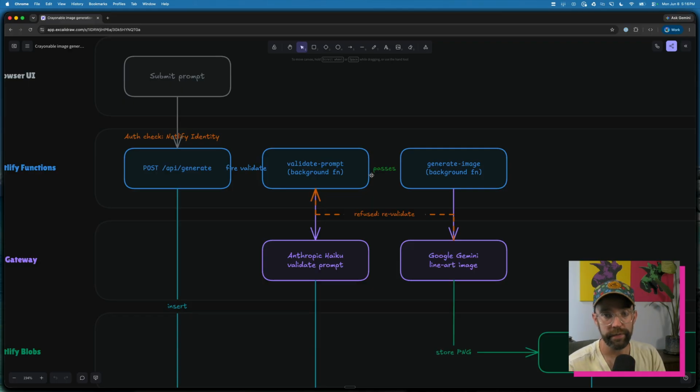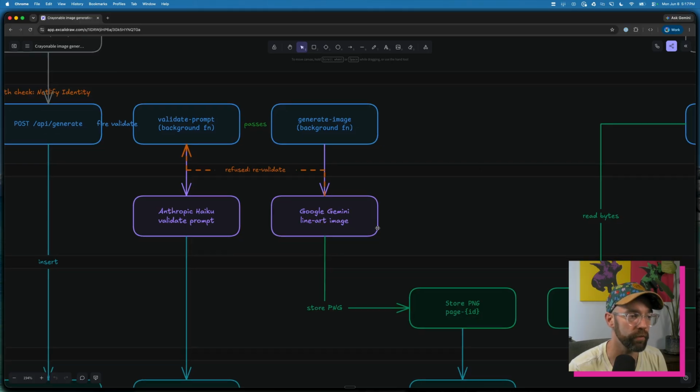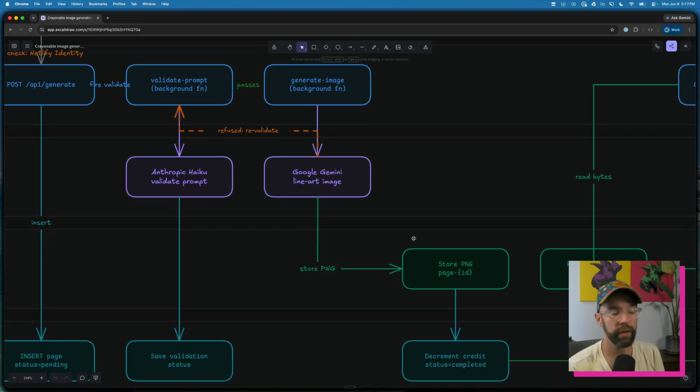And if we pass, which it does, we give the user an option. They can do one thing or the other. They go and they generate the image. That is also a background function, and so that's getting processed in the background. We have a longer timeout period. And for that one, we're using Google Gemini, and we're going to generate that line art image. We've got the system prompt.